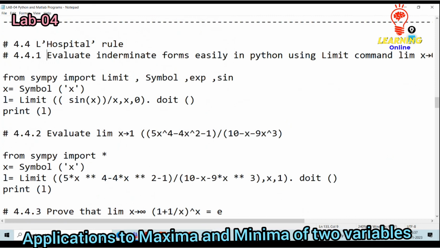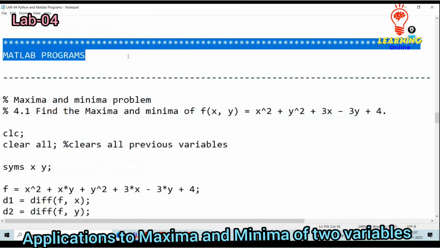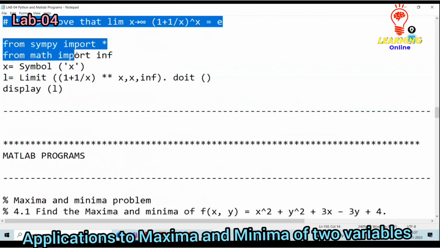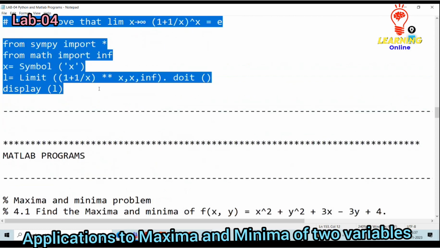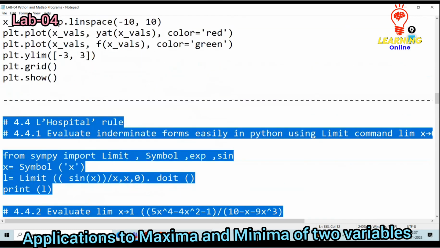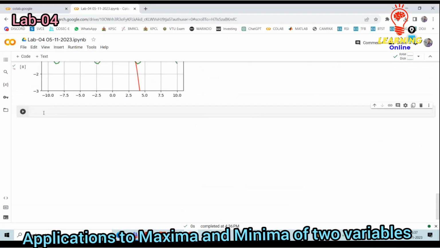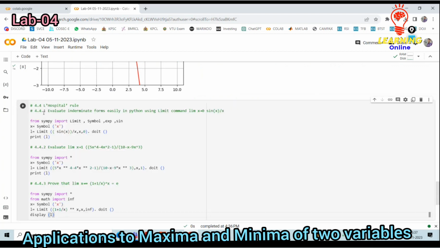L'Hospital rule. Okay, whenever indeterminate expressions are present, those indeterminate expressions are solved by the use of this L'Hospital rule. I have to go for a new cell, then type this code. The expression is the limit as x tends to 0 of sine of x divided by x. For these indeterminate expressions we use the L'Hospital rule.